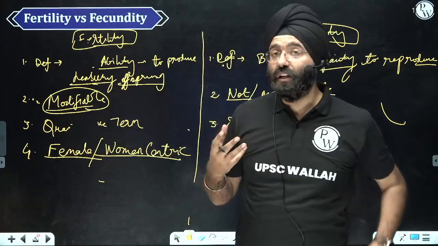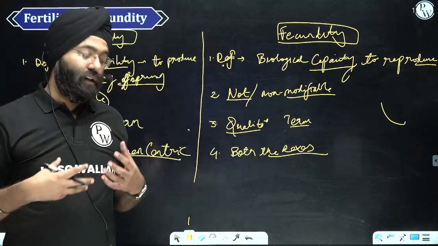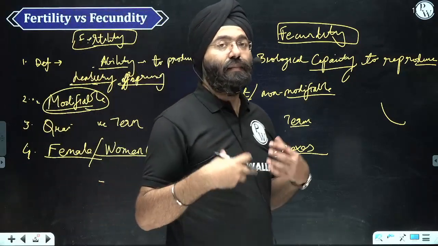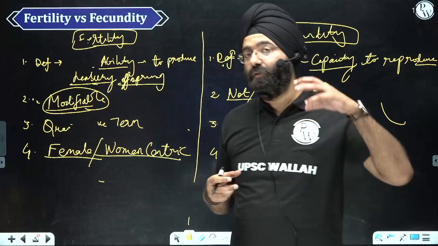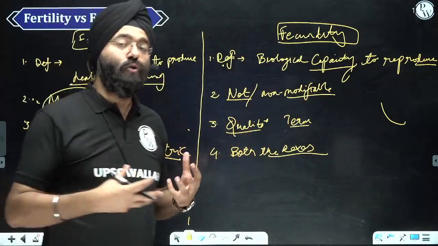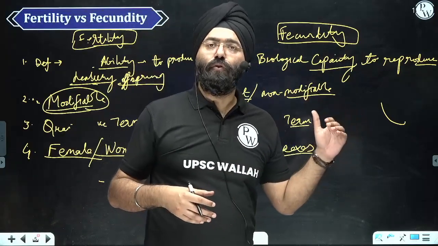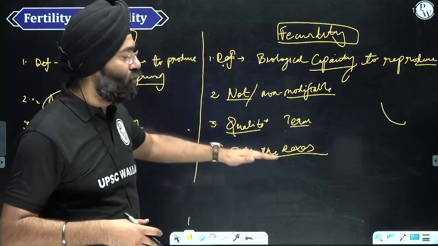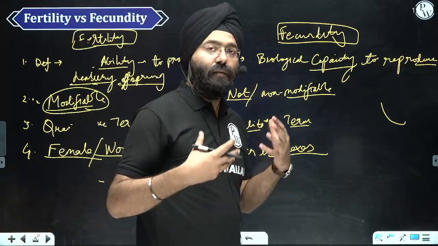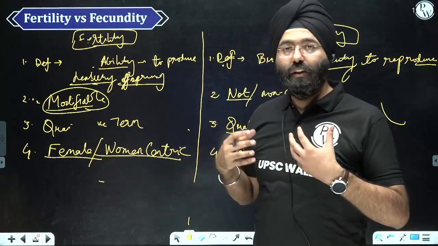As I mentioned earlier, if both the testicles of a male are missing, his biological capacity is not there. So we are referring to the male also. And obviously, in case of a female, if the uterus is missing, the biological capacity is not going to be there. So when we refer to fecundity, we are referring to both the genders, male and female. When we are talking about fertility, we are referring to the female.